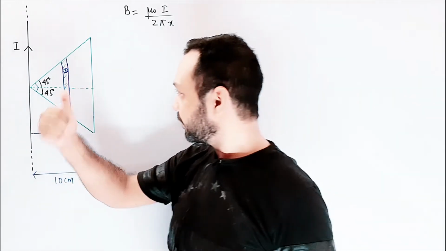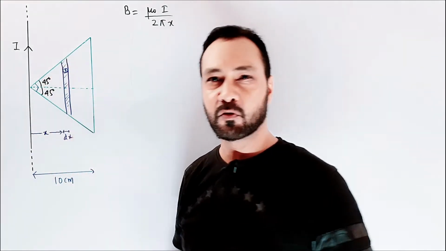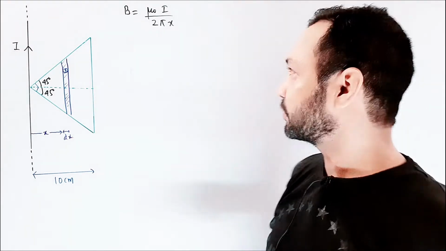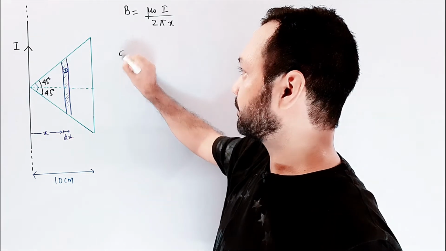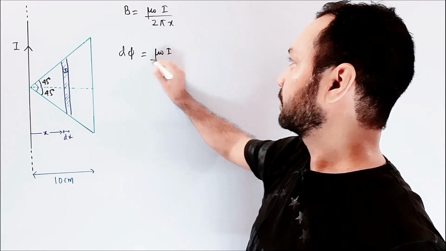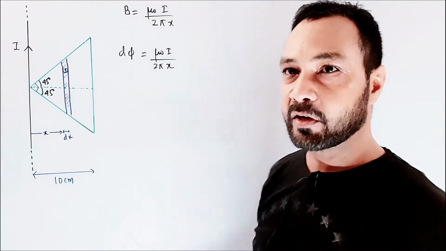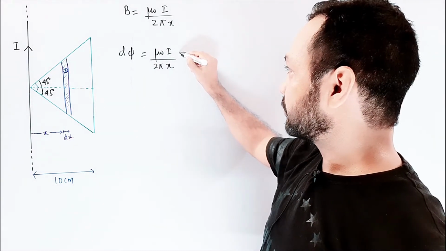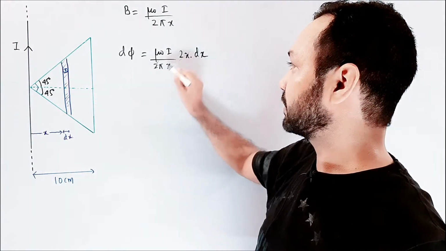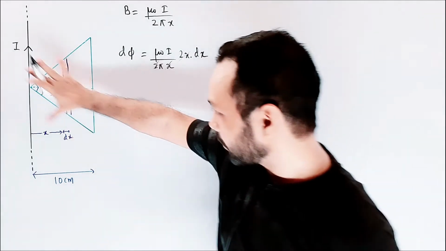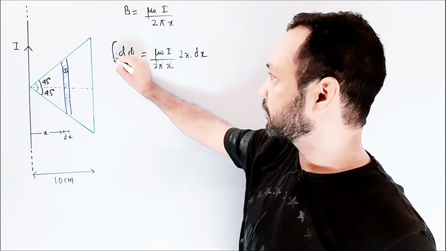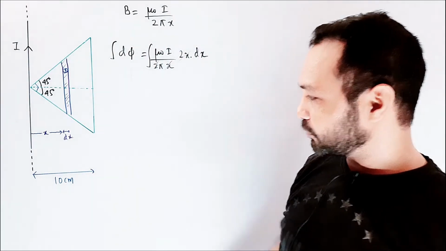The magnetic field is perpendicular to this rectangular strip, so the flux is B into dA cos theta, and cos 0 is 1. So the flux through this strip is mu naught I divided by 2 pi x into the area, which is twice x into dx, and the twice x and twice x cancel.